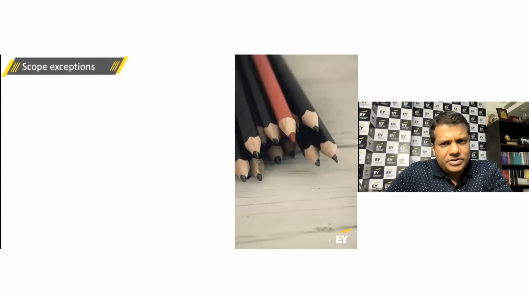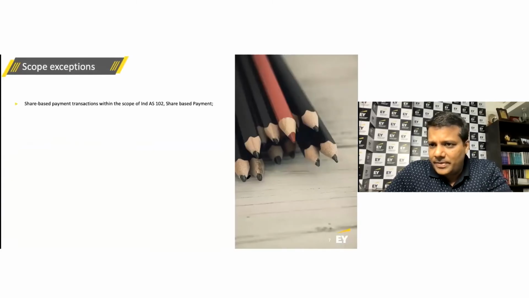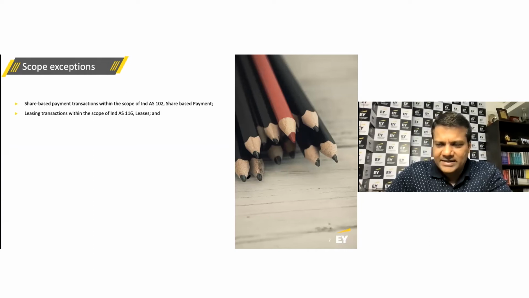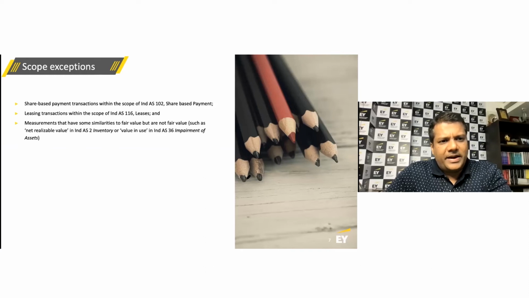Some exceptions, like share-based payment, Ind AS 102, where you apply a valuation technique, even though it's actually a proxy to fair value, so to say. Similarly, leasing transactions, where you look at right of use assets. So there are measurements that have similarities, when you look at Ind AS 19, when you do projected benefit allocation using the actuarial method. Those are similarities to fair value, but are not fair value.